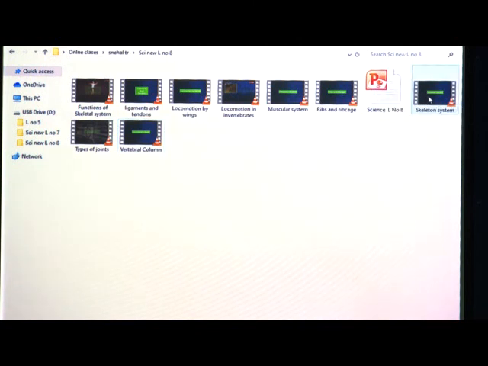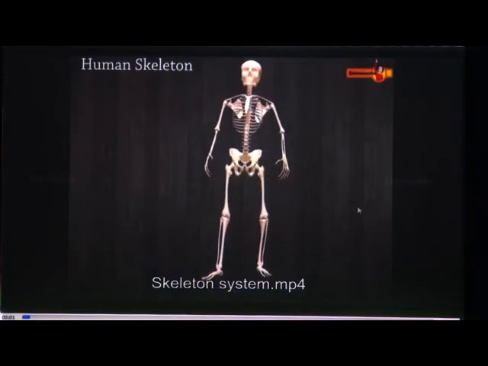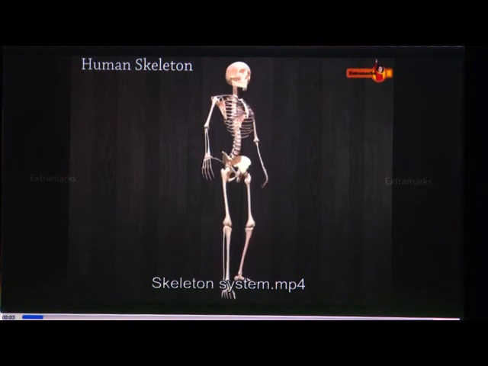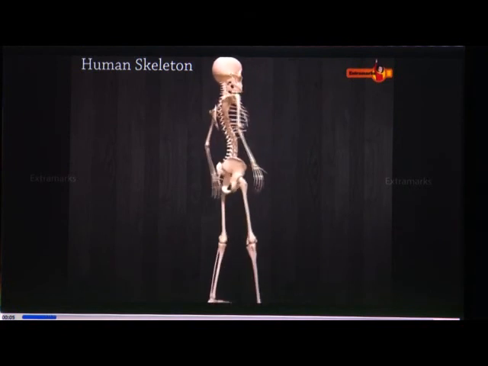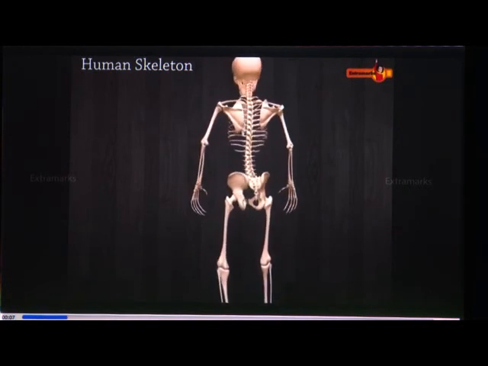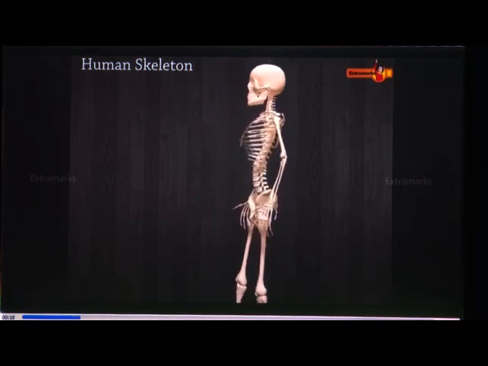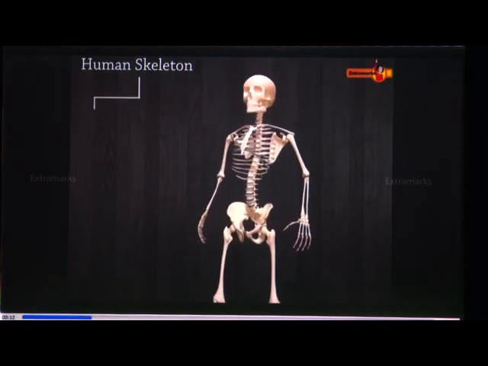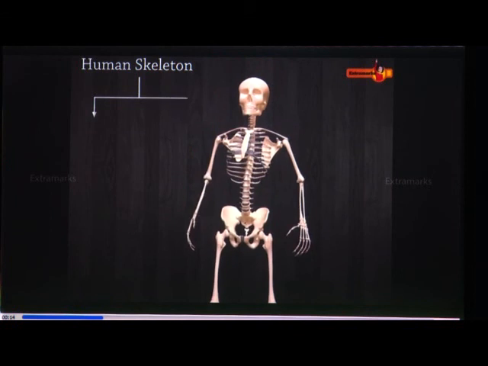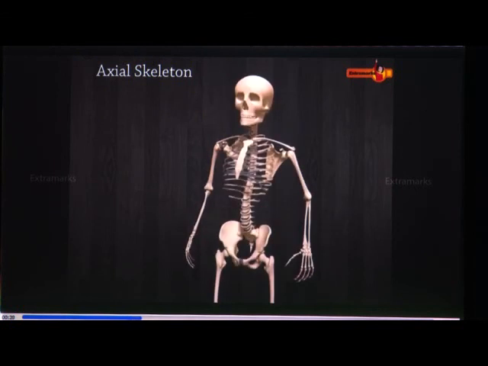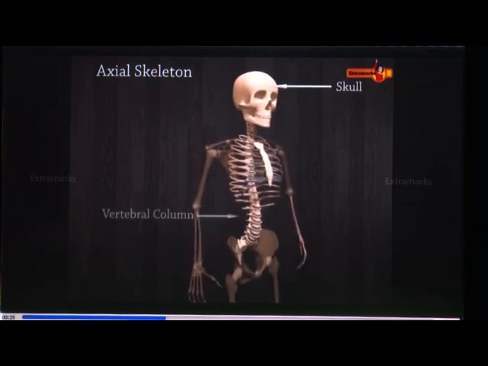We will also see about the skeleton system. Skeletal system consists of a framework of bones and a few cartilages. It is basically divided into two main divisions, namely the axial and appendicular skeleton. Axial skeleton comprises skull, vertebral column and rib cage.